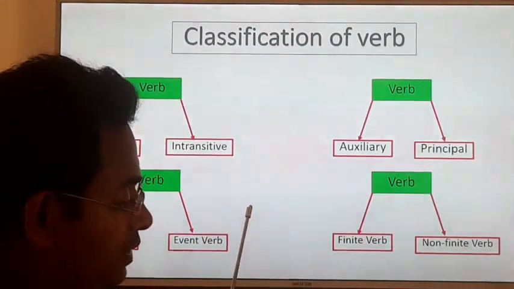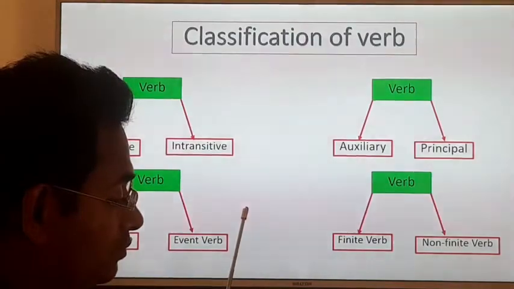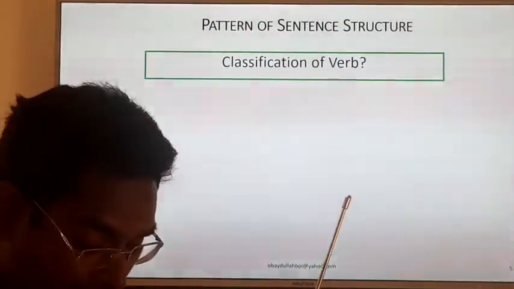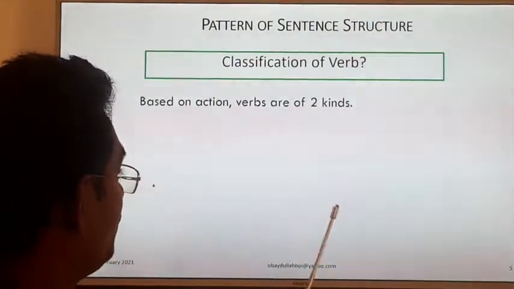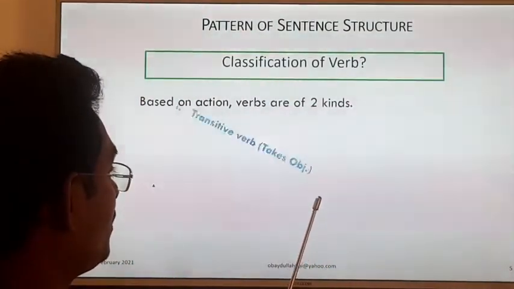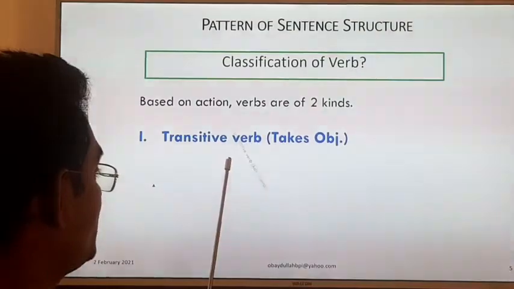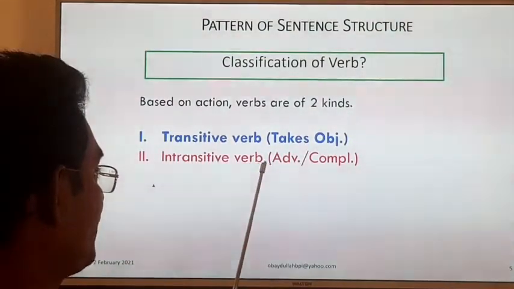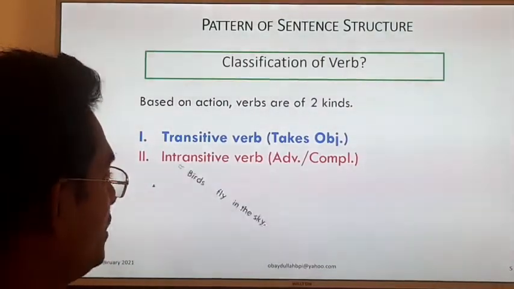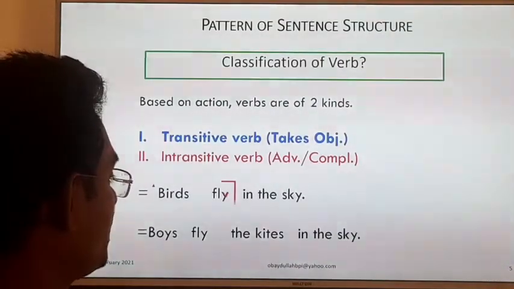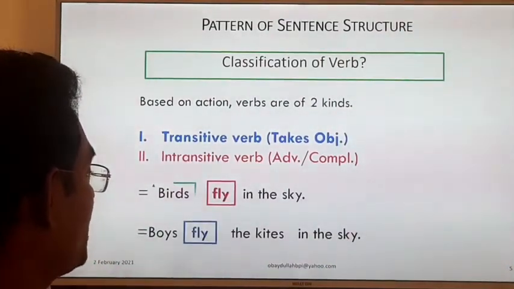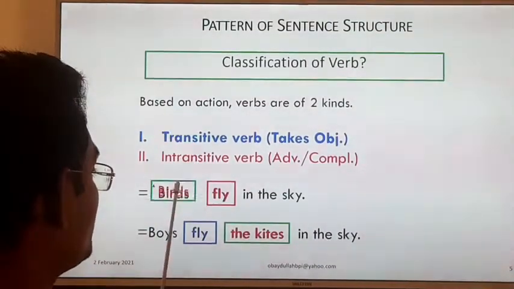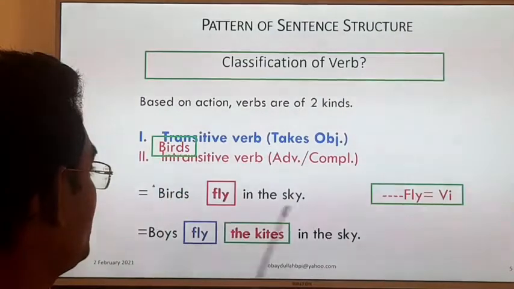So let's go to the next page. Based on the action, verbs are two types. Already I have talked about this. Transitive verb takes an object. Intransitive verb doesn't take any object; it takes an adverb or adverb complement. Birds fly in the sky. Here the action falls on the subject, so we call this verb intransitive.